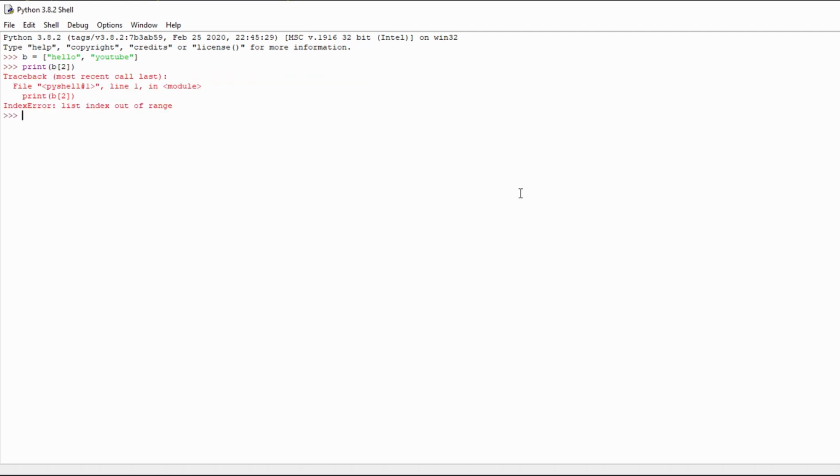So I can set try, and I can try to print out an element from our list that doesn't exist. And of course, it doesn't exist, so it's going to give us that index error. So what I can say is except IndexError, print item not in list. This will get rid of the big error codes and provide you with the necessary information.